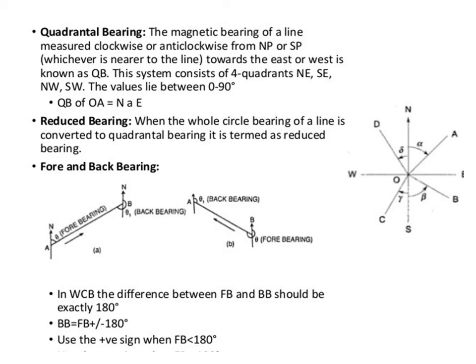In WCB, the difference between forebearing and back bearing should be exactly 180 degrees. Therefore, back bearing equals forebearing plus or minus 180 degrees. Use the positive sign when the forebearing is less than 180 degrees. Use the negative sign when the forebearing is greater than 180 degrees.